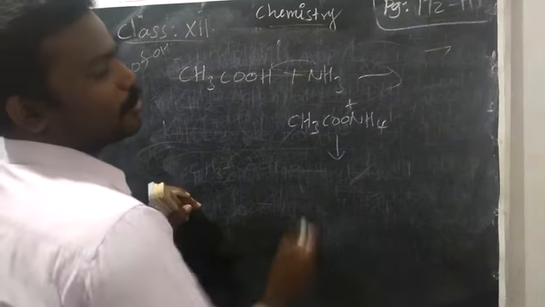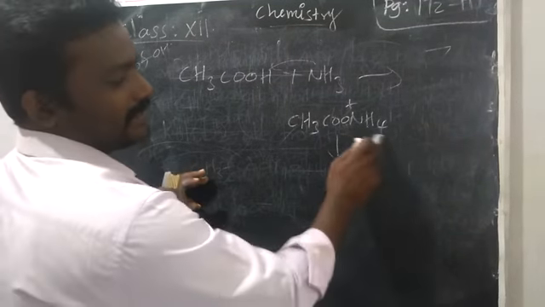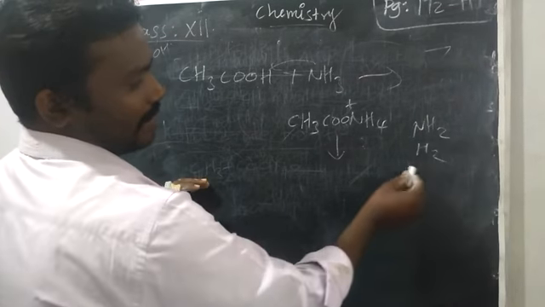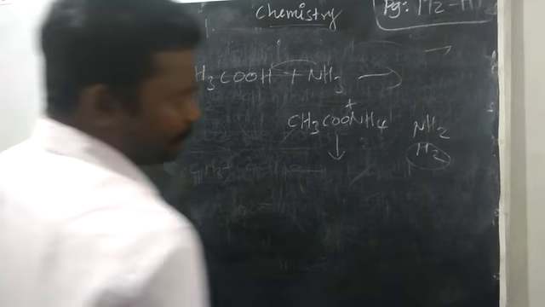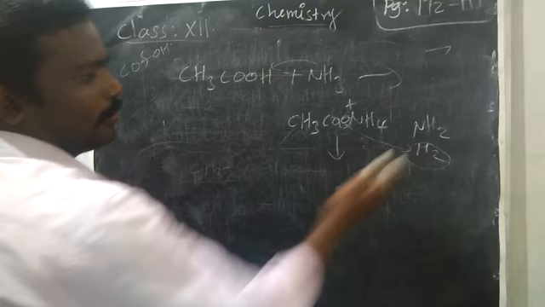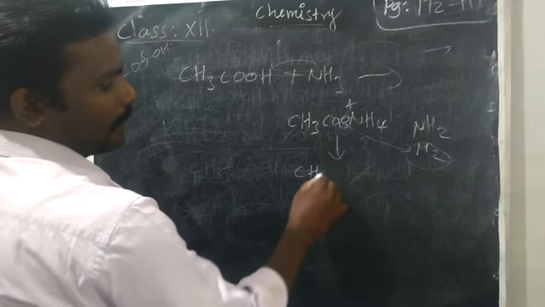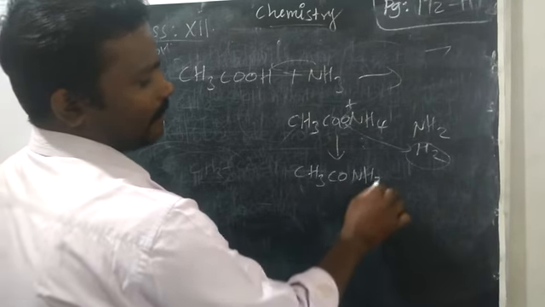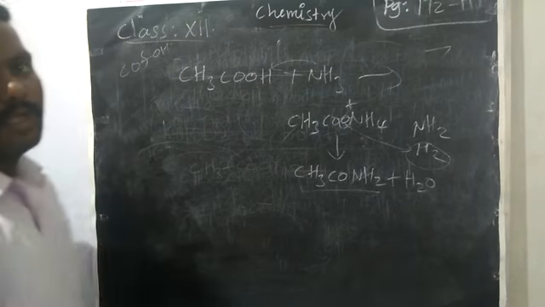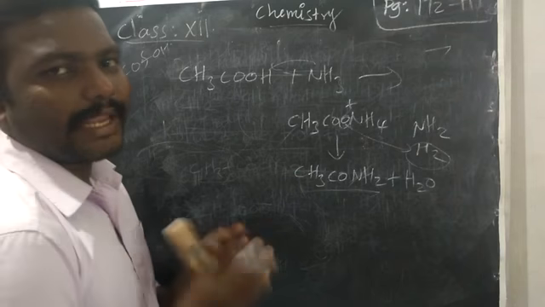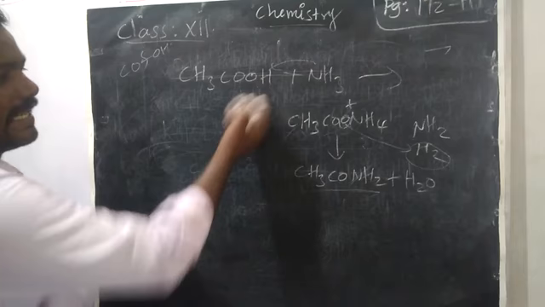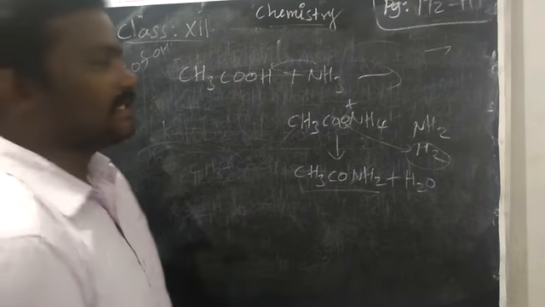Further on decomposition, that means breaking, this NH4 you can write as NH2 and H2. Right? This H2 will combine with this one oxygen. Water can be removed. The remaining NH2 you can add here. So acetamide, what's the name of the product? Acetamide will form, CH3CONH2. The organic compound having a CONH2 group means we can say that is an amide, drawn from acetic acid. So the name of the compound is acetamide.